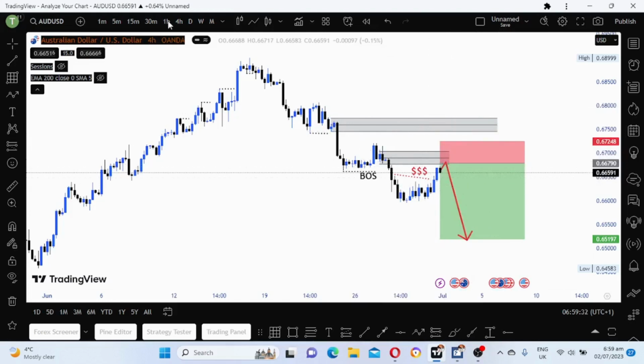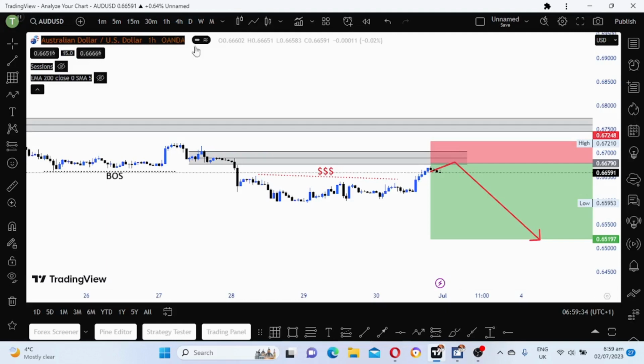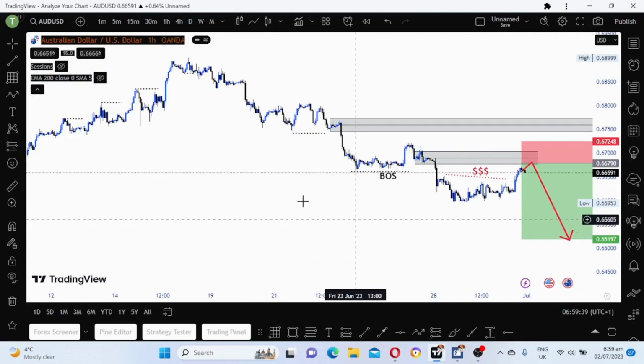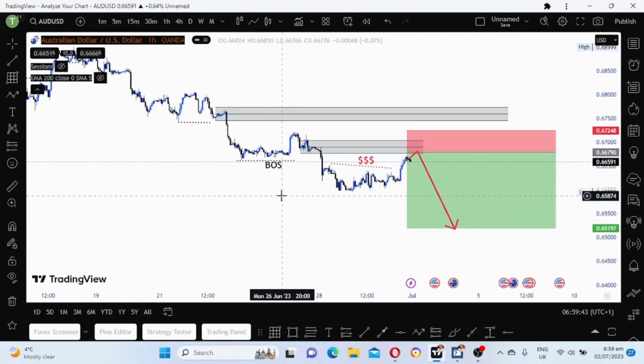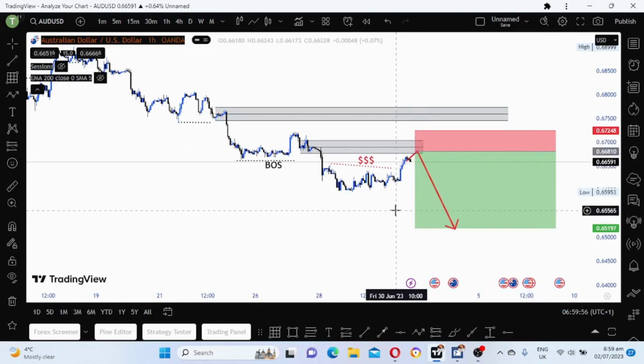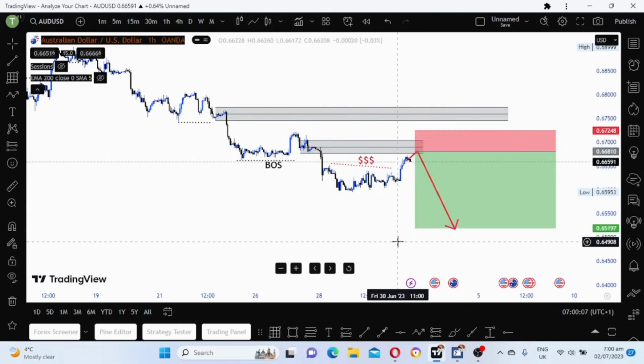So, what do we do now? We wait. As you can see, we are bearish. The market can either open, go grab liquidity at this Friday's high, and then it sells. This is what I'm waiting to happen on AUDUSD. As you can see here, we went and grabbed liquidity. So we are waiting now to grab liquidity at the other Friday's high, and then we sell. So that is my view on AUDUSD, guys.